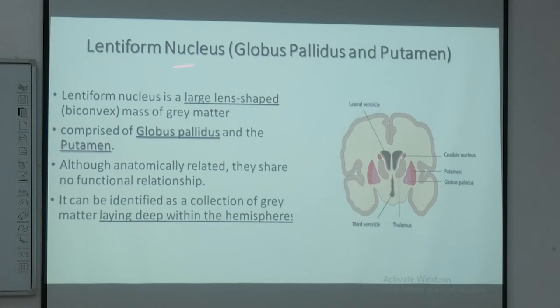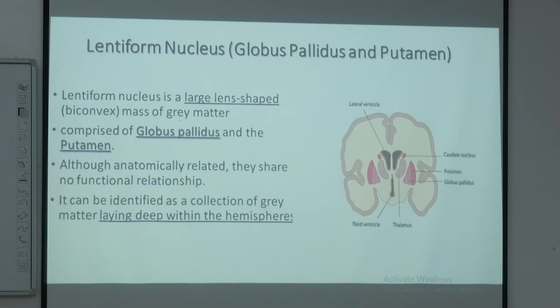They are lying deeper, more ventrolaterally, or laterally to the thalamus, which is present in between them. So this thalamus and this lens structure you see here, globus pallidus and putamen, basically form the lentiform nucleus, present here.